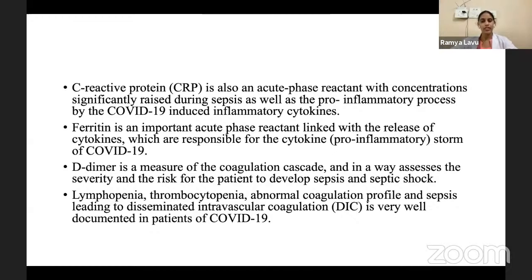Ferritin is an important acute phase reactant linked with release of cytokines, which are responsible for cytokine storm in COVID-19. D-dimer is a measure of coagulation cascade, and in a way acts as severity and risk for patient to develop sepsis and septic shock. Lymphopenia, thrombocytopenia, abnormal coagulation profile, and sepsis leading to DIC is very well documented in patients